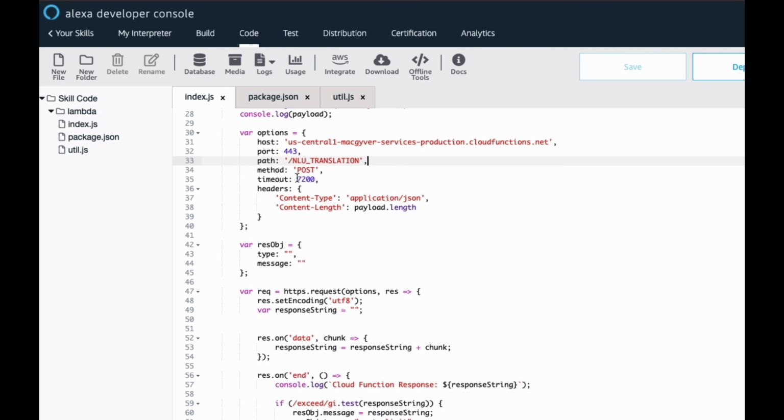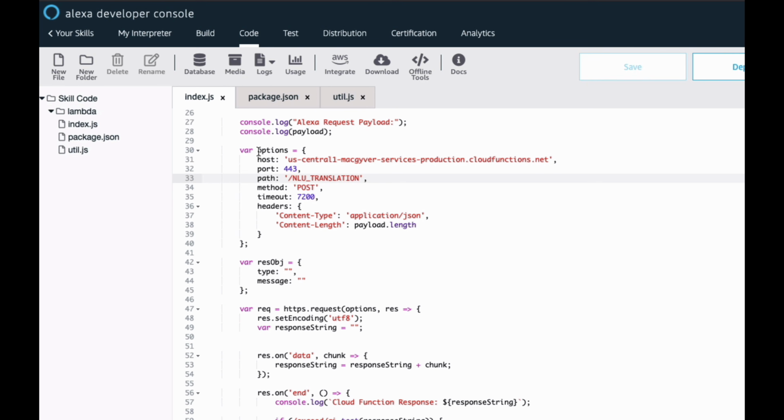Timeout. So here's an interesting thing. Alexa only gets 8 seconds to process a request. So when I say translate hello, from the start of that process to the end, to a user getting an audible response back, it must fall under 8 seconds. If it exceeds 8 seconds, Alexa will throw an error. So I said, hey, this HTTP request to Google must take 7.2 seconds, because there's still some additional processing that Alexa has to do. It's on the order of milliseconds, but I give it 800 milliseconds to do that additional processing.